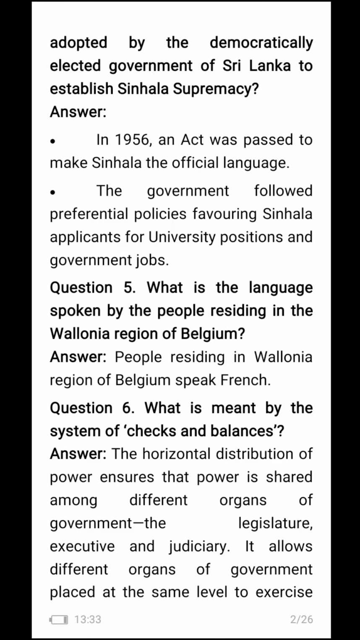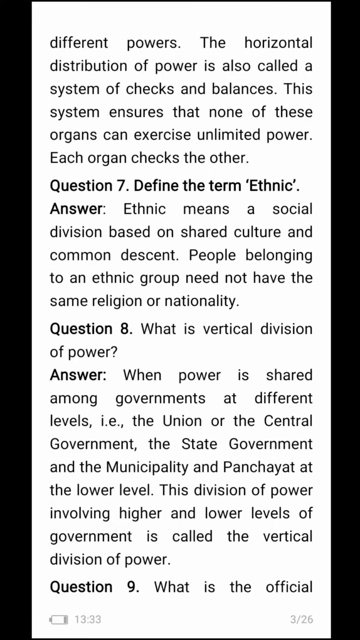The horizontal distribution of power ensures that power is shared among different organs of the government, the legislature, executive, and judiciary. It allows different organs of government placed at the same level to exercise different powers. The horizontal distribution of power is also called a system of checks and balances. This system ensures that none of these organs can exercise unlimited power. Each organ checks the other.